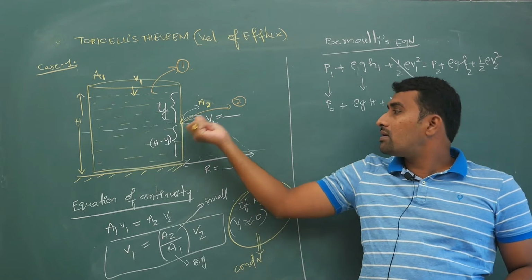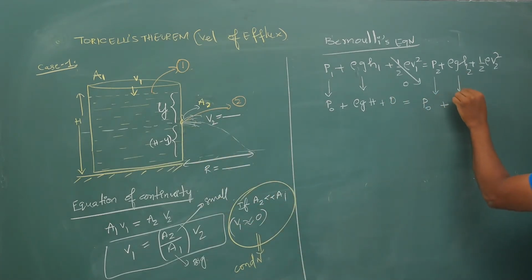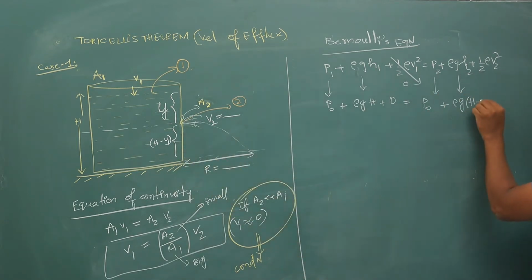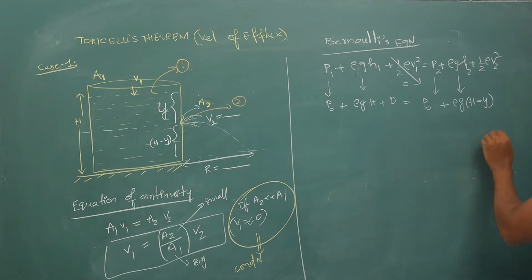So your pressure here is P0 plus rho g H2, that is rho g into the height, which from the bottom is H minus y, plus half rho V2 square. We are supposed to calculate ultimately V2.